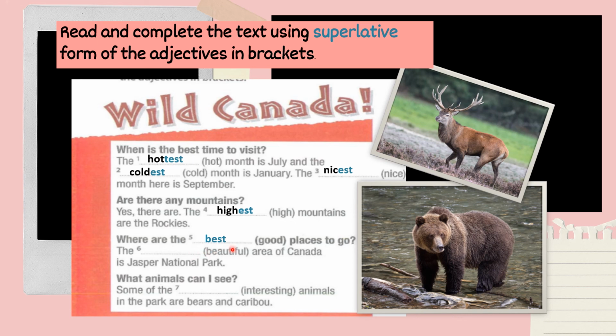Okay, number 6, beautiful. This is the long adjective. So, beautiful. Can we put the beautifulest? It is wrong. So, you put most before the adjective word. So, it becomes the most beautiful. And the last one, this one also long adjective, interesting. Okay, 3-syllable word. So, we also put most before the adjective. So, the most interesting.